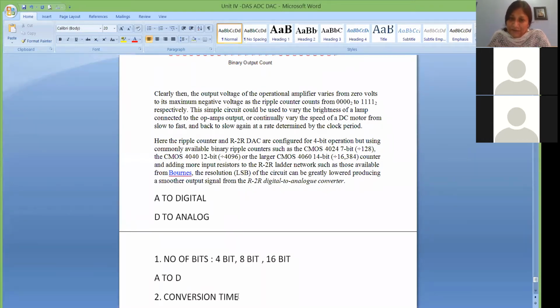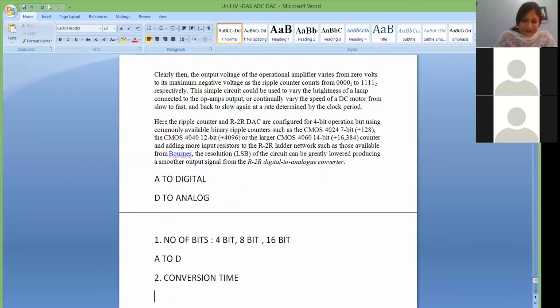Yes, ma'am. If you have more conversion time and your input is occurring fast, then before your first conversion finishes, it will make chaos, because it will start converting the second data also, and the first data will be lost. So the conversion time parameter is important in case of an A to D converter.